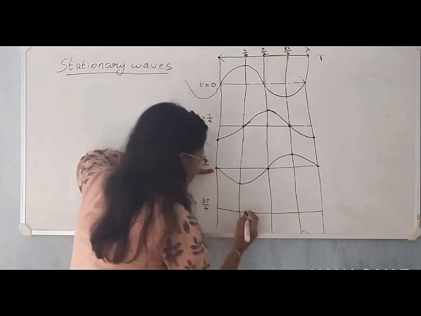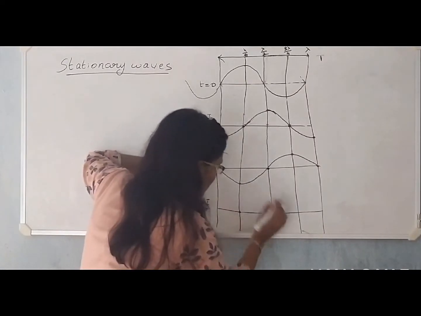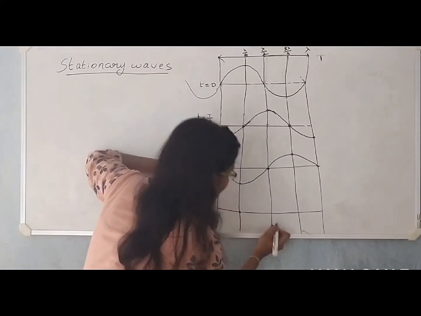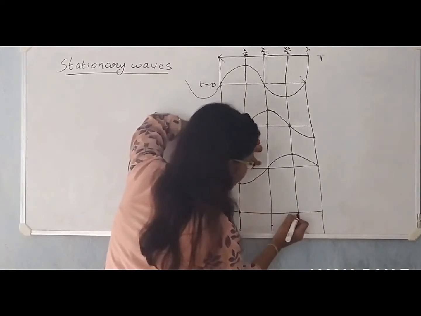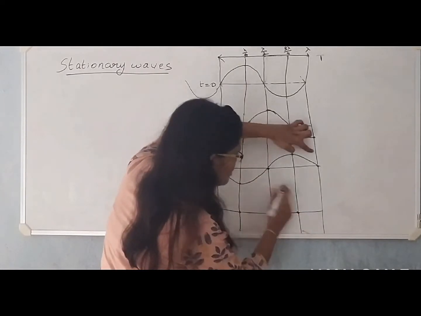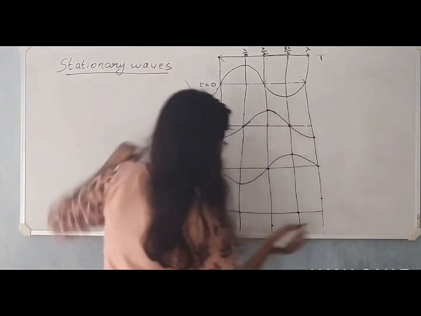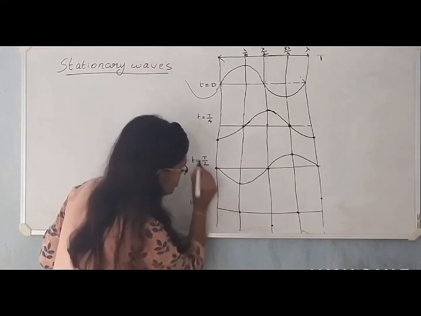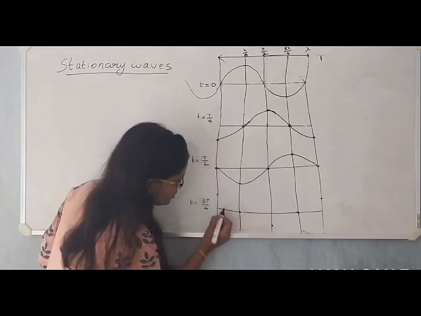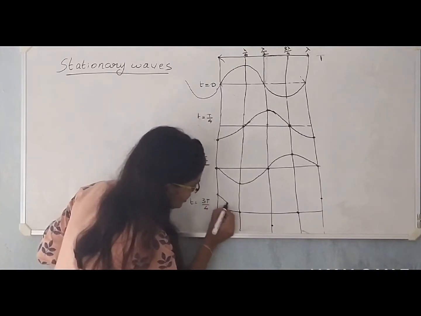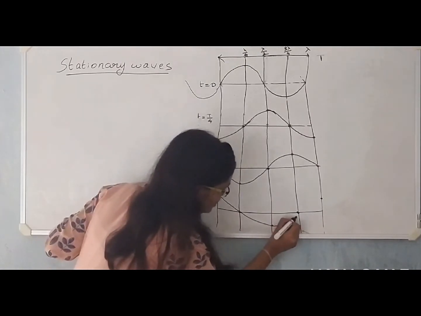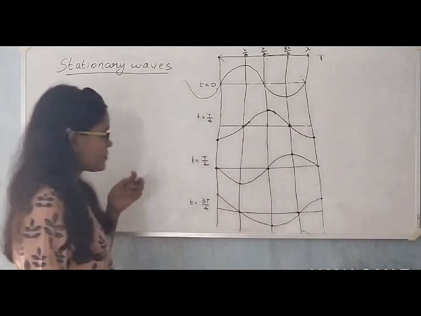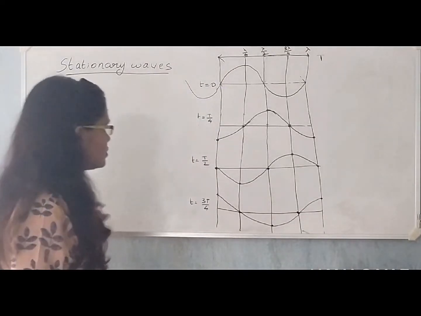Okay, this node moves here, this trough moves here, this node moves here, this crest moves here. So here it is a node, so the previous point might have been a crest. So that crest moves to this position. So if I join, it appears something like this. This is at 3T by 4.